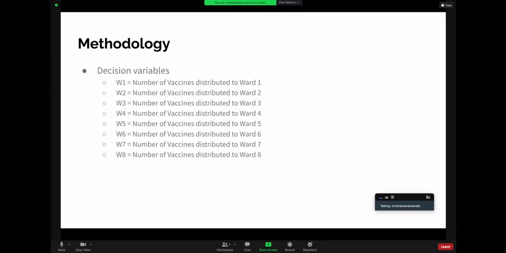In terms of setting up our model, we wanted to develop variables that would reference the vaccine allocated to each ward. And so that's what we've done with our decision variables here. We have 8 decision variables, one representing each ward and the number of vaccines allocated to it. Next slide.